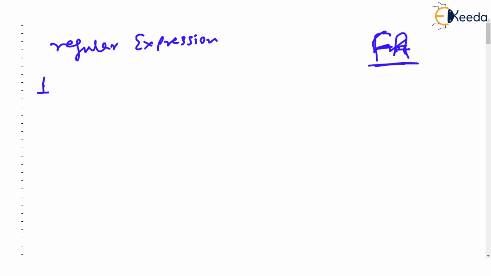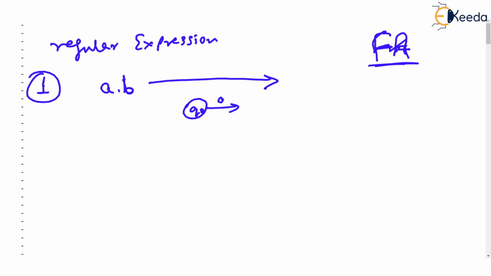The first case is, what if the regular expression is of this form? You watch, a dot b. You know that this regular expression is going to accept only one string, that is ab, because the first letter is a, second letter is b. What will be the finite automata for this? Now you would say it is very easy. It's going to be q0, q0 should get a, and then q1, q1 should get b, and then q2 is the final state.